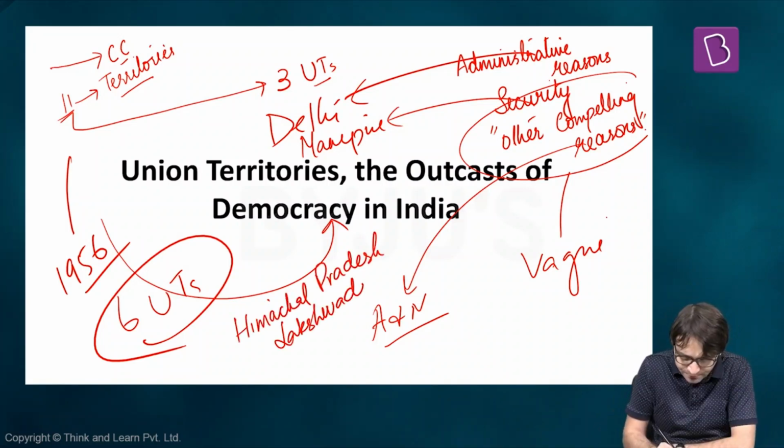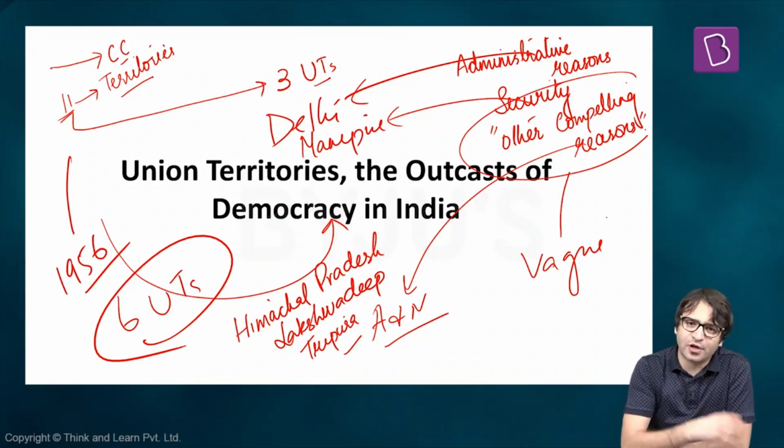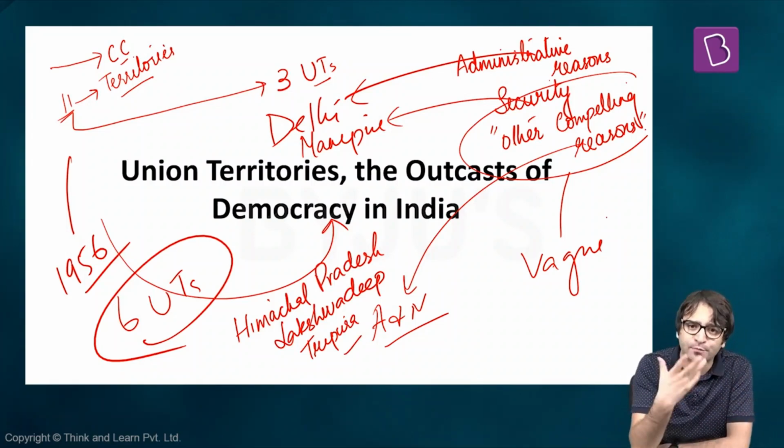Himachal Pradesh was the 4th one, Lakshadweep was the 5th one, and Tripura was the other one. So 6 union territories were created in the year 1956. Later on, many other union territories were created. For example, Goa was a union territory. Puducherry, when it was acquired, the French settlement of Puducherry, it was made a union territory.